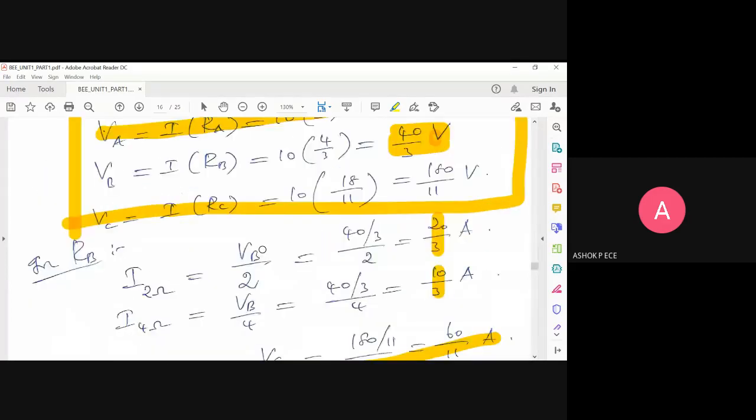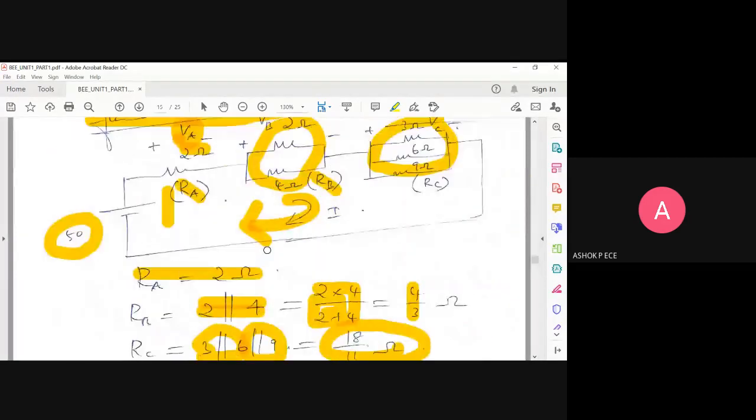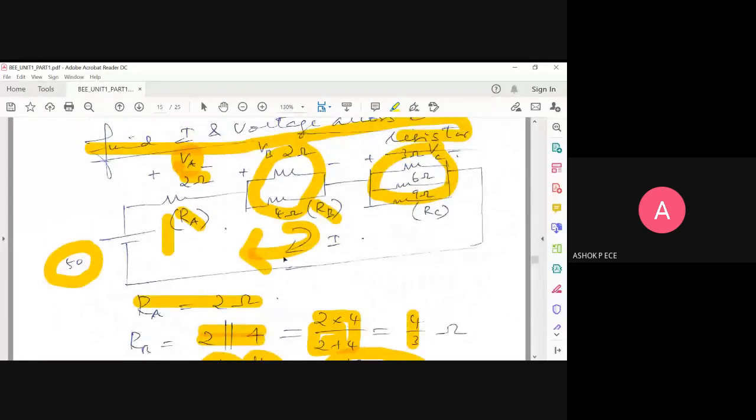Any doubt in this problem? See, problems can be big. Appearance wise, they may be big, but if you're strong in your fundamentals, things will break down to very, very easy terms. Any doubt in this problem?